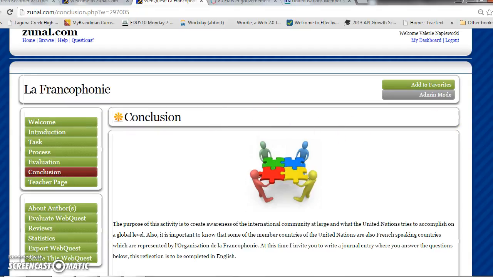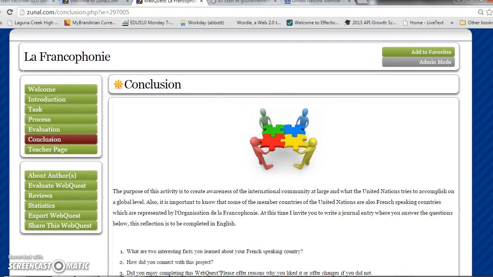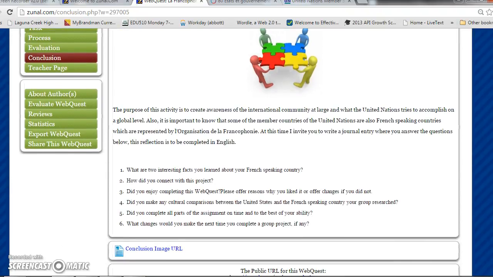And in the conclusion, I'd like students and delegates to reflect on the project as a whole. So the purpose of this activity is to create awareness of the international community at large and what the United Nations tries to accomplish on a global level. Also, it's important to know that some of the member countries of the United Nations are also French-speaking countries, which are represented by l'Organisation de la Francophonie. At this time, I invite you to write a journal entry where you answer the questions below. This reflection is to be completed in English.